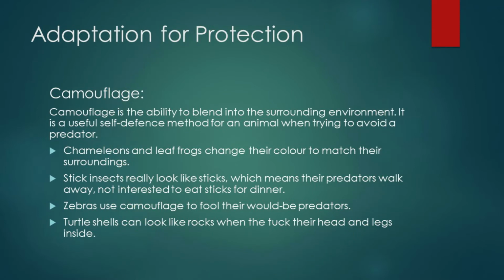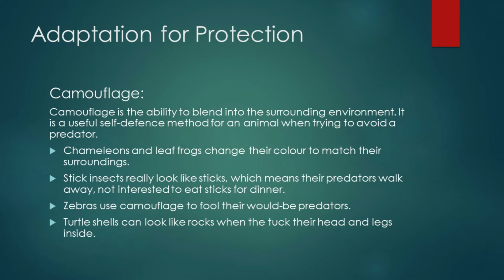Adaptation for protection. Camouflage. Camouflage is the ability to blend into the surroundings, the environment. It is a useful self-defense method for an animal when trying to avoid a predator. What happens here? Animals change their color or their shape according to their surroundings, and they are able to protect themselves from their enemies.